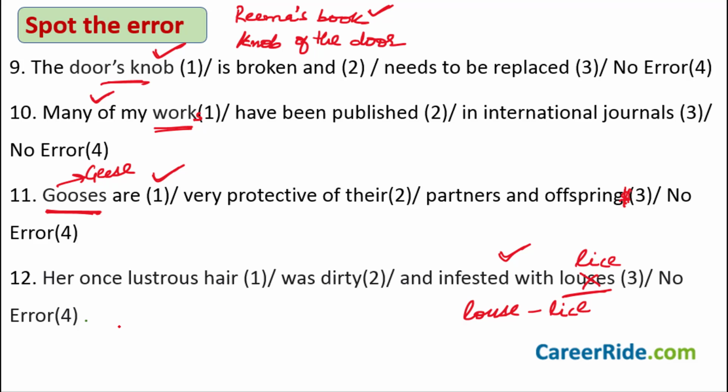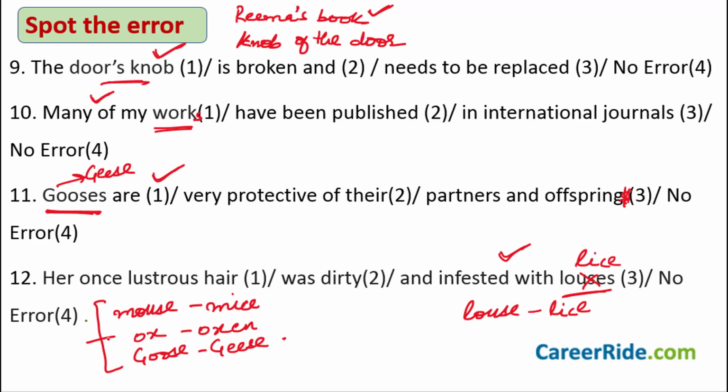Now there are two more words that are again quite popular with the examiners, and they are mouse. You yourself know that they usually ask you questions on this. Mouse, mice. Ox, oxen. Right? Goose, geese. Okay? Pay attention that you are pretty clear with these words in your mind. Okay, because there's a high possibility that one of them might occur in the exam, and I don't want you to commit a mistake here and lose out your marks, because these are very simple things where you can easily gain marks. Don't commit mistakes here. Okay, let's move on to the next one.